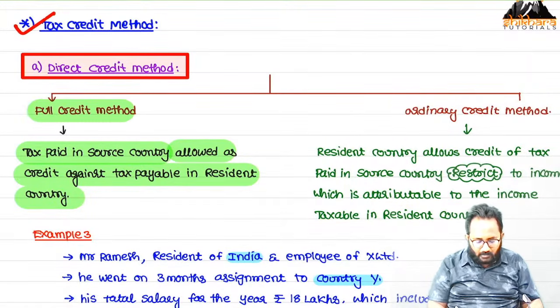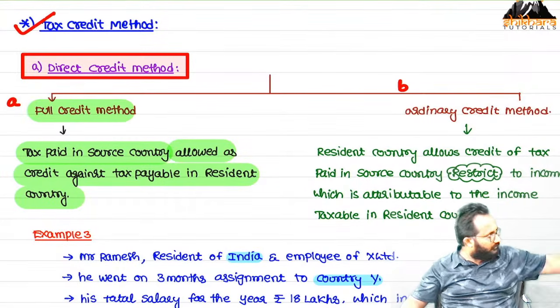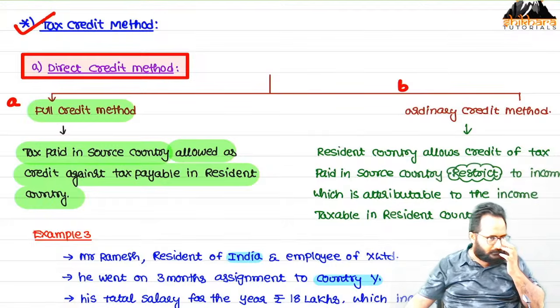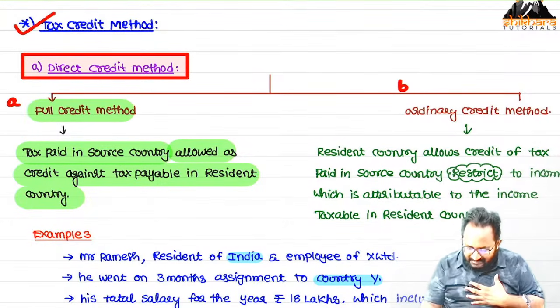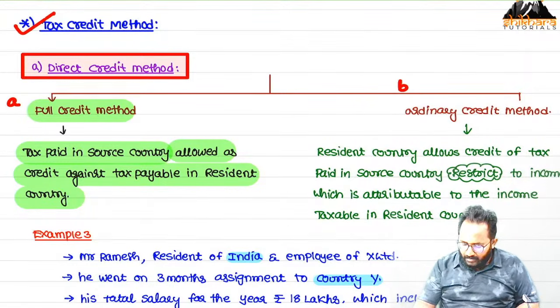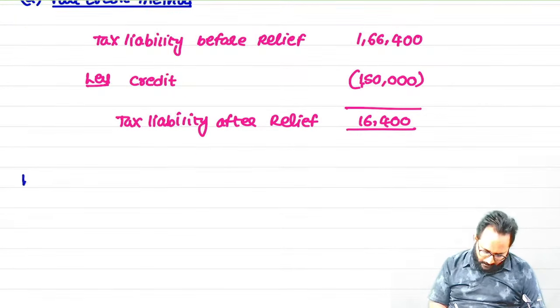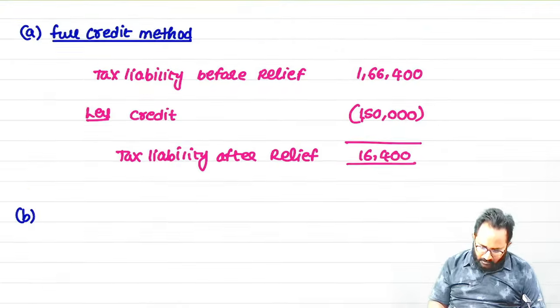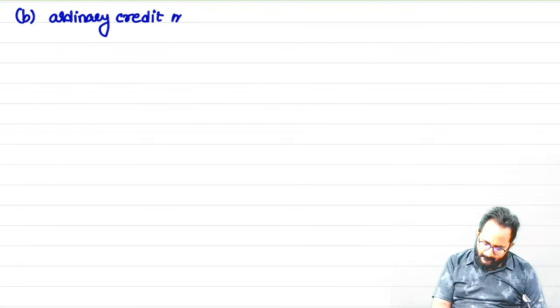Full credit is over. Now we have to discuss the ordinary credit. I will explain the question, then afterwards we can come back and discuss the theory. If you understood these lines, then only you can write the theory question. Okay, now ordinary credit, we will continue with this only. What is that? Ordinary credit method.